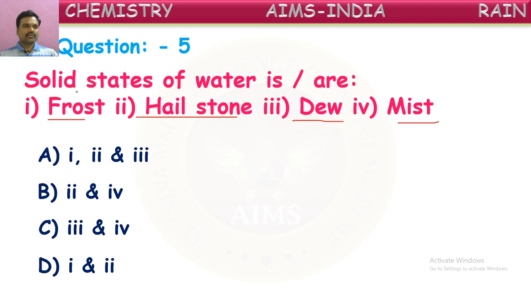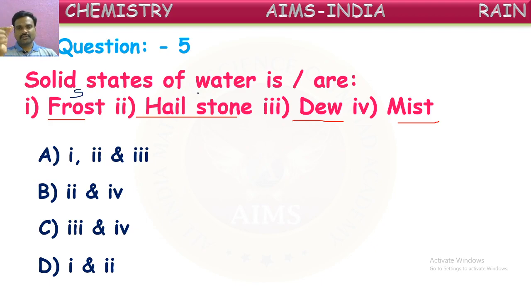If you say frost, as we said, the water present in the atmosphere in the very cool areas will form small flakes like solid form. So that will come down onto the earth like flakes. So we say this frost is a solid form. In our areas, often along with the rain, some droplets of water will be converted in their journey when they touch the very cool places and convert into solid forms.